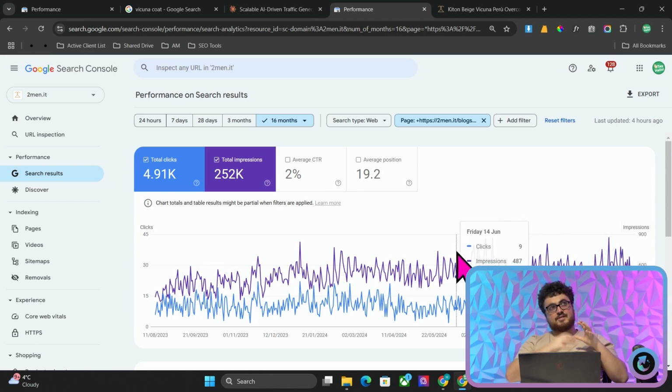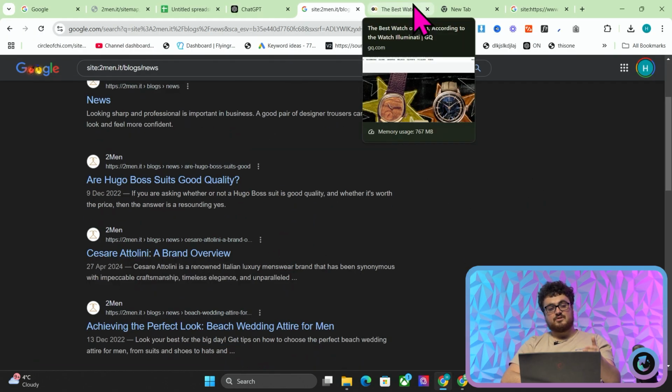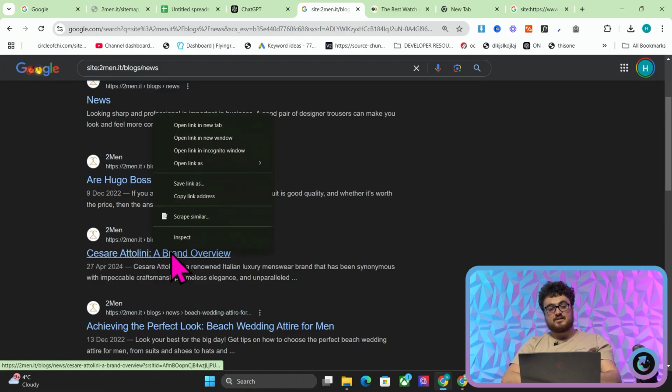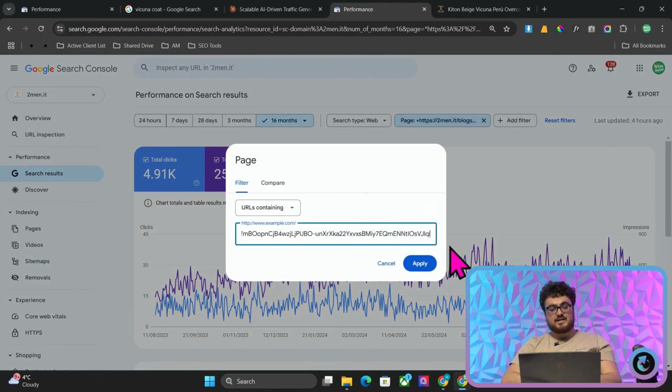So this is a theory that I've had for a long time, okay, from my Redbubble days when I was still working on Redbubble, et cetera, et cetera. What I used to do is I used to use search operators to find keywords, right? The same thing is true here. You can use search operators to find keywords. Let's just do another one just to show you. Cesare Attolini, a brand overview.